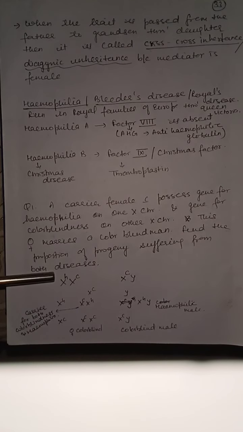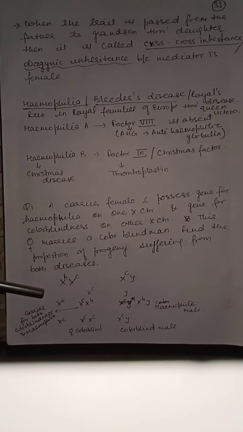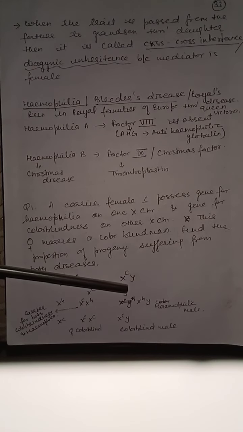See, female is carrier of hemophilia as well as colorblindness, but both these genes are present on different X chromosomes, and male is colorblind. Now, we have to find out the progeny suffering from both the diseases, that is colorblindness and hemophilia. See, this female will form two types of gamete, one having XH and one having XC, means one having recessive gene for hemophilia and one having for colorblindness. Male will form two types of gamete, XC and Y.